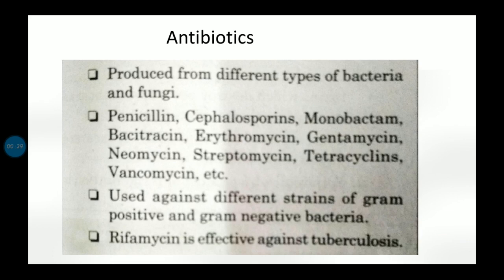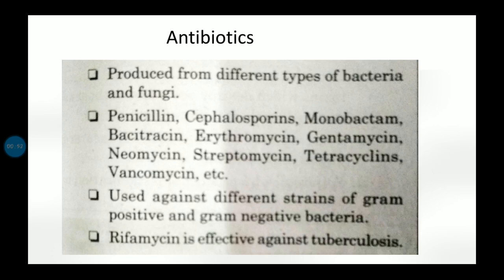So, see, diseases are being controlled due to different types of bacteria and fungi. Antibiotics are those substances which are obtained from different types of bacteria and fungi, and many diseases of humans and other animals have been controlled due to antibiotics.